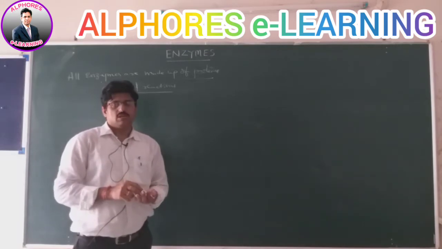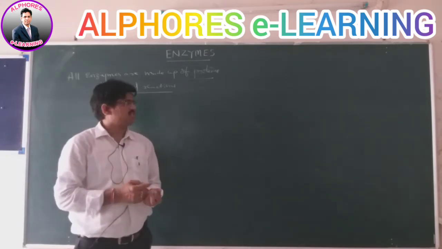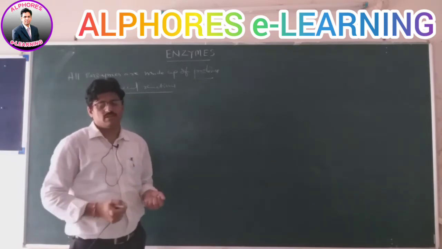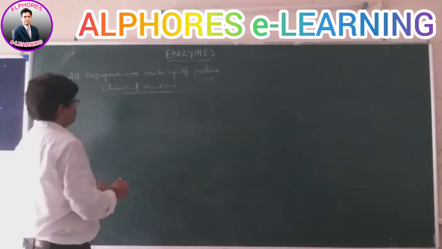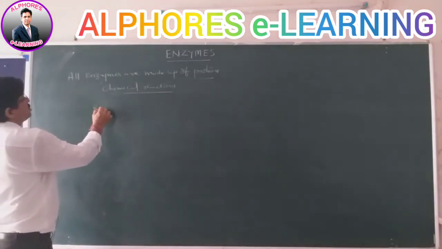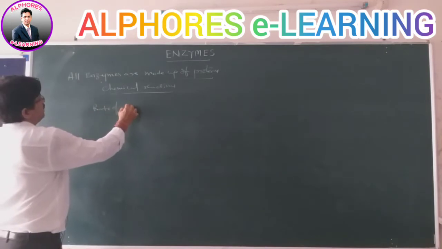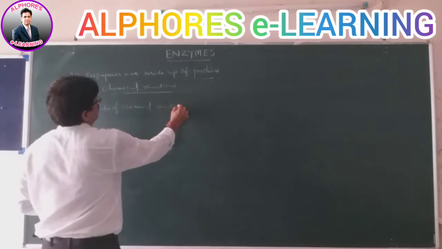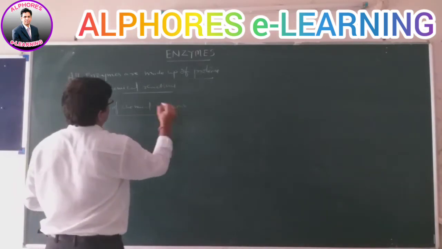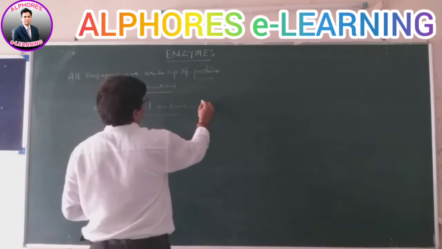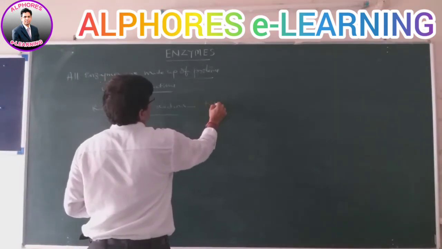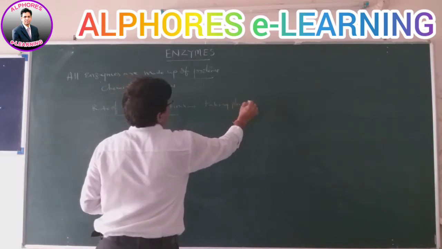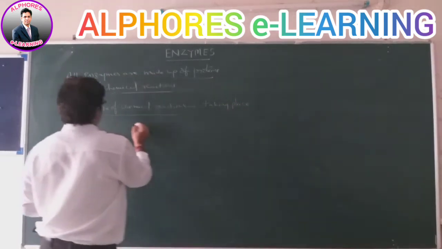Now, in the previous session we discussed the reactions, how they take place. Now we'll continue this one: the rate of chemical reactions, how they take place in the presence and absence of a catalyst.